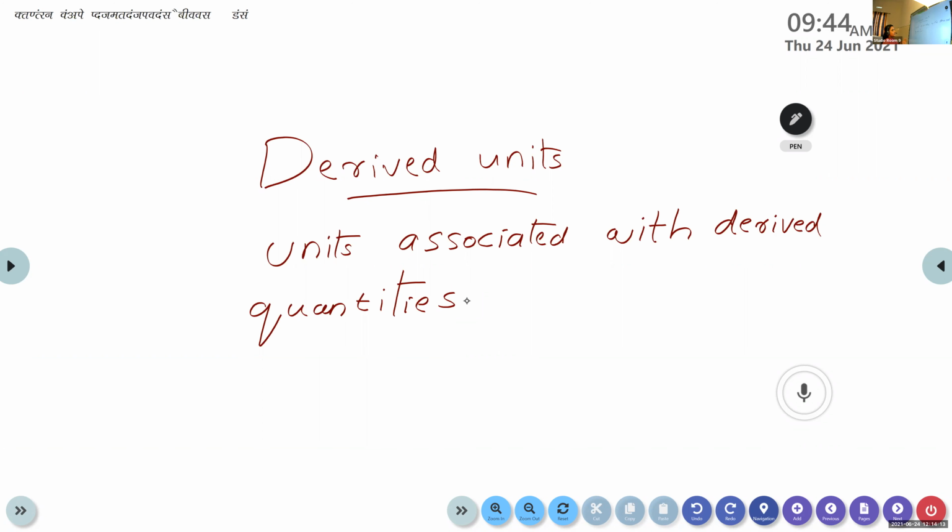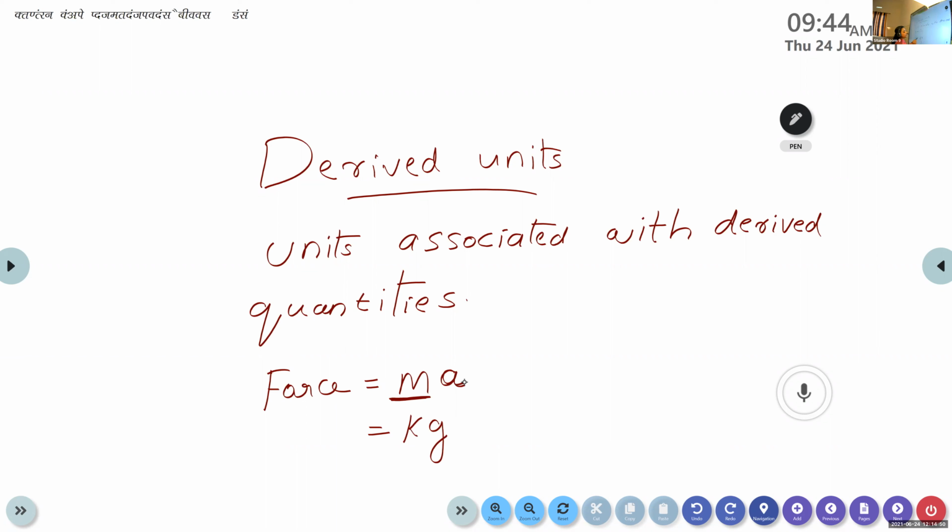In order to make an example for a derived unit, it is better to remember a derived quantity. Then you can yourself form an example. Yes, force. We know that force is a derived quantity. What is the equation for calculating the force? Mass into acceleration, ma. So what about the unit of this force? What is the unit of mass? Kilogram. Yes, the unit of mass is kilogram.